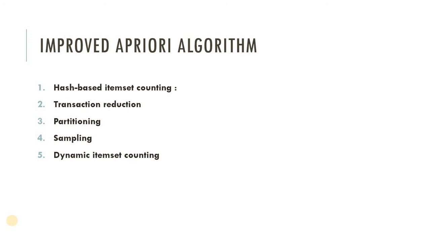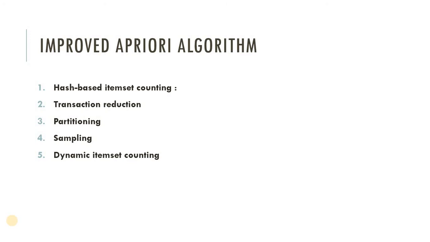Next is dynamic item set counting. In this, the database is partitioned into blocks and marked by start points. It maintains a count so far. If the count so far crosses the minimum support, then the item set is added to the frequent item set collection, which can be further used to generate longer candidate item sets.